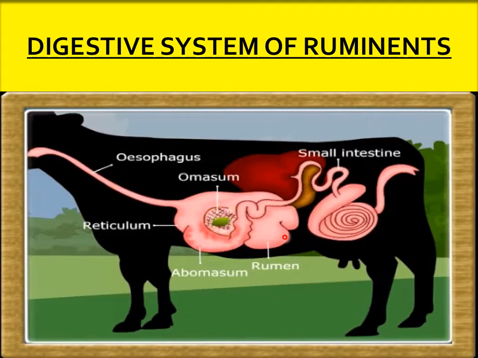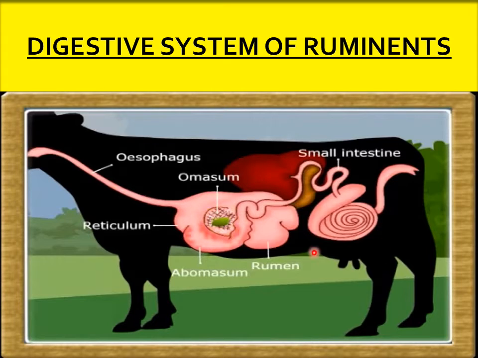When this curd is chewed in the mouth, it will also swallow it again, and this time the chewed curd goes back to the rumen, enters the other compartments of the stomach and then into the small intestine, and then complete digestion occurs and absorption in the small intestine, and it is transported to the other cells of the body to gain energy.